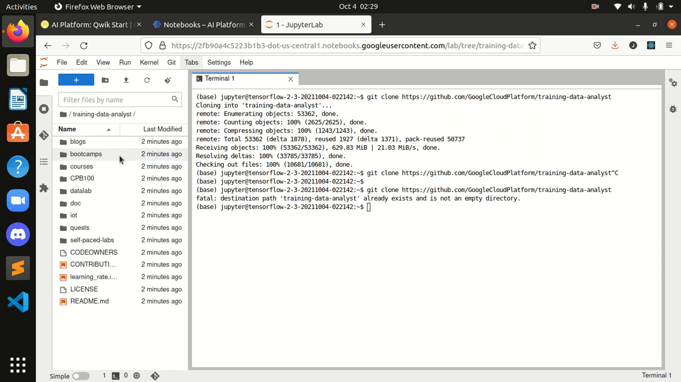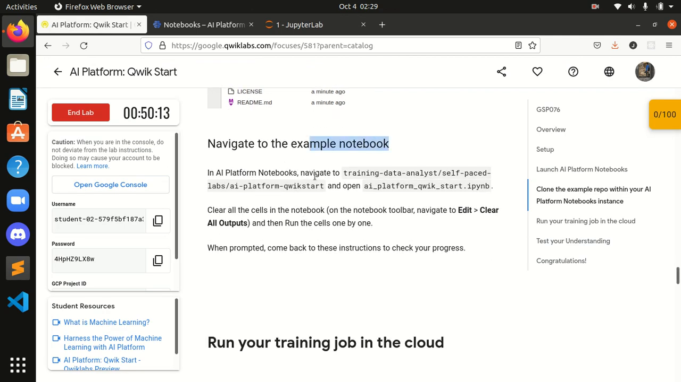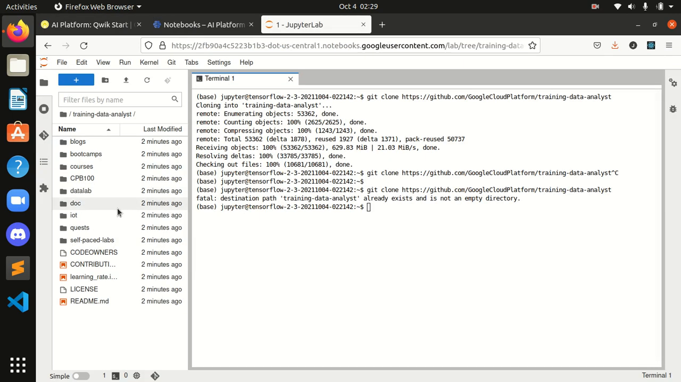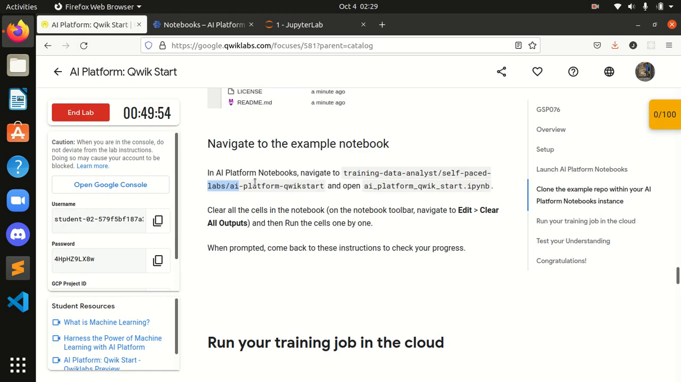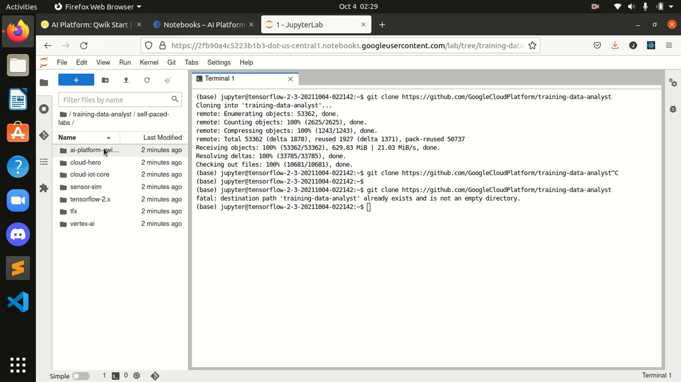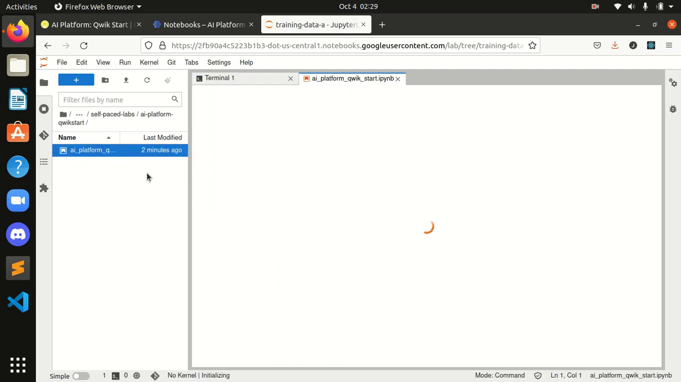After clicking over here, we can see all the files and directories, as you can compare from here, guys. Everything is over here. After that, navigate to the example notebook. In your AI platform, navigate to training data analyst, self paced labs, AI platform quick start, and open the AI platform quick start notebook. In here I will go to self paced labs. This is the self paced lab. After that I will go into AI platform quick start, and from here I will open this AI platform ipynb file.